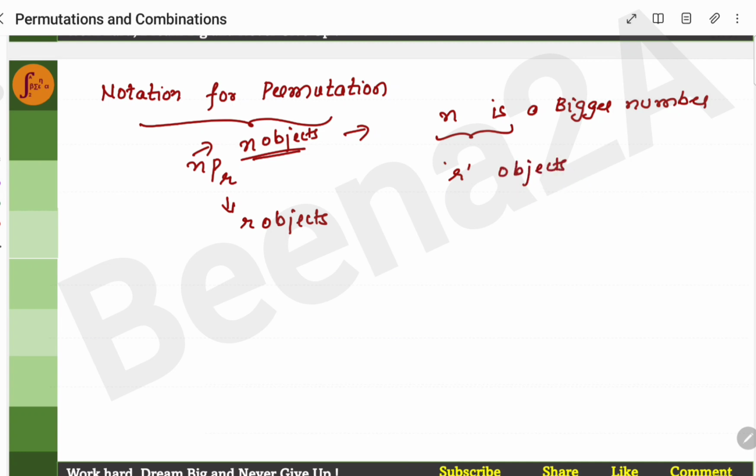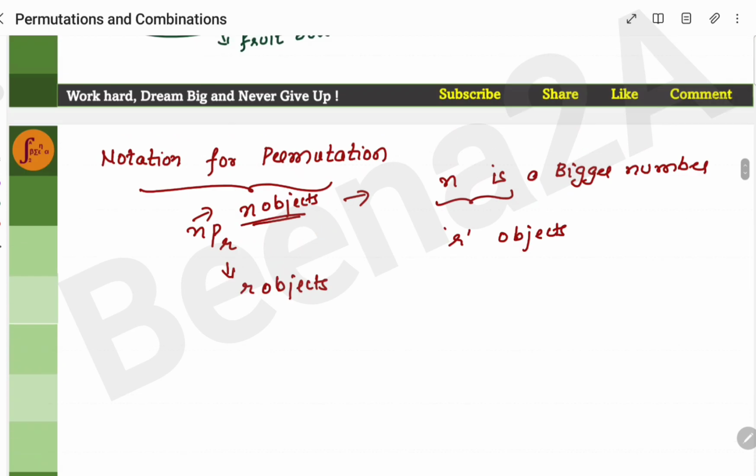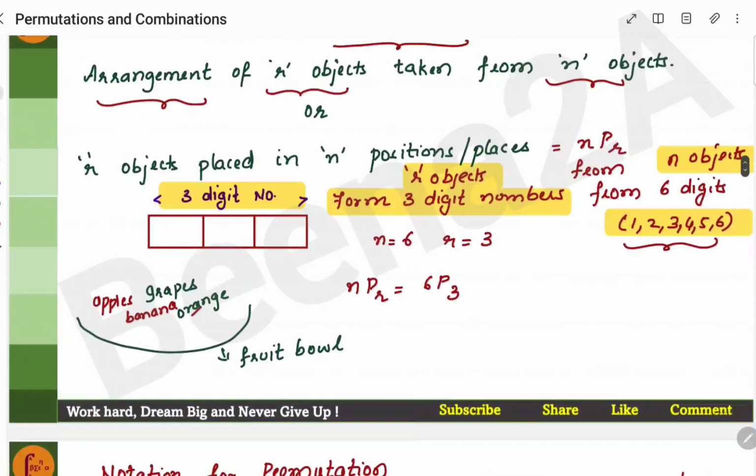Now, in this example, from 6 digits, I need to form a 3-digit number. So how will I write it? It should be nPr. What is N? N is equal to 6 digits. What is R? I need to form a 3-digit number, so R is equal to 3.